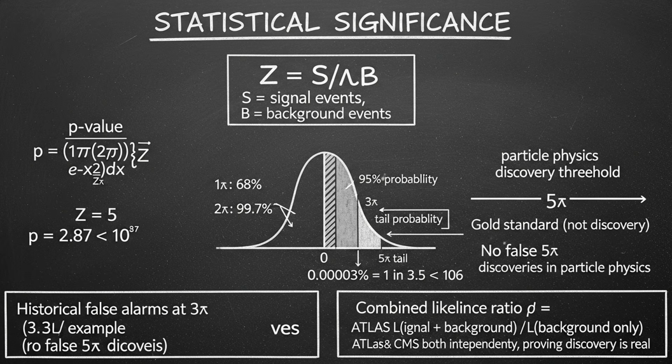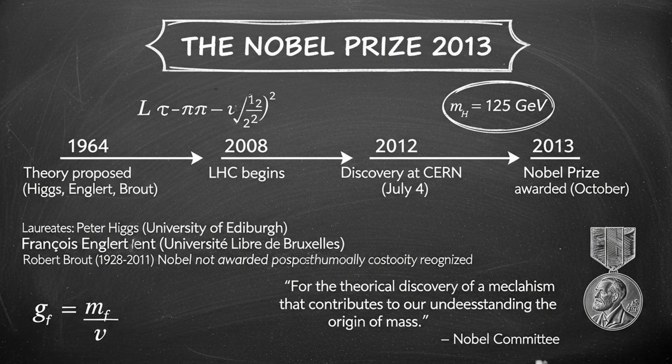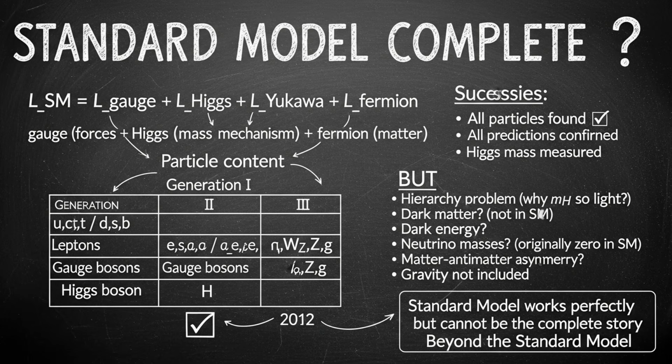Both ATLAS and CMS saw it independently. Same mass, same properties. It was the Higgs boson. Nearly 50 years after the theory was proposed, the particle was found. Peter Higgs was in the audience at CERN that day. He cried. In October 2013, Peter Higgs and François Englert were awarded the Nobel Prize in Physics. Robert Brout had passed away in 2011, and Nobel Prizes are not awarded posthumously. But his contribution was acknowledged. The discovery validated the mechanism. The Higgs field exists. It fills all of space. It gives particles their masses.